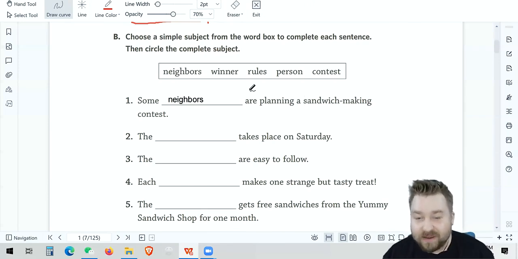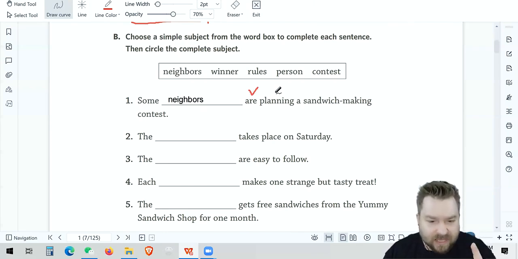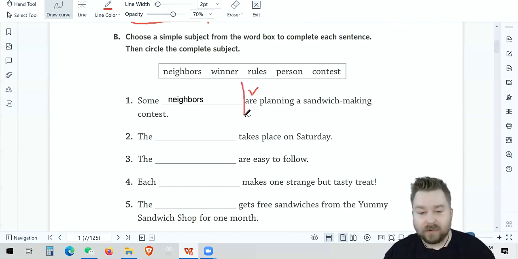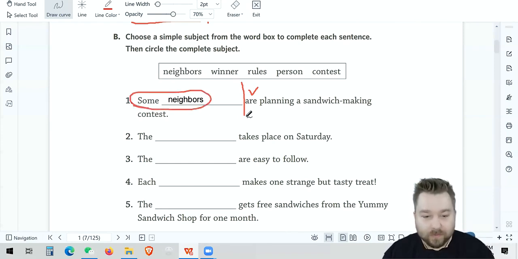So we got our verb here. Are planning. Planning's a verb too. So let's draw that line right there. We knew neighbors was part of the subject because it said put the word in the subject. So what is our complete subject? All of it. Some neighbors. Cool.